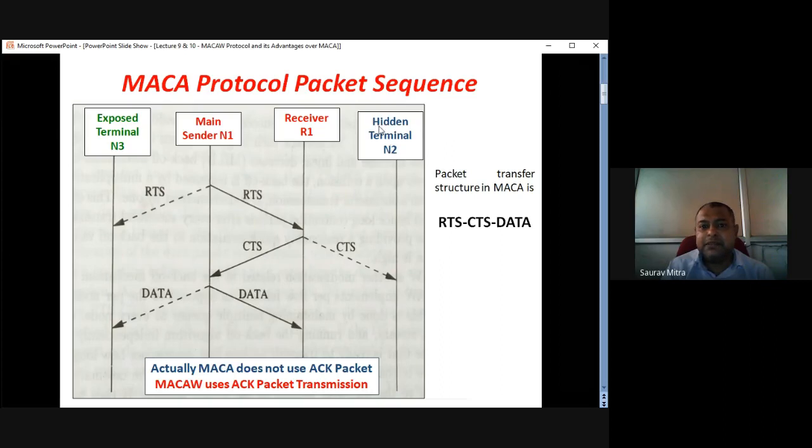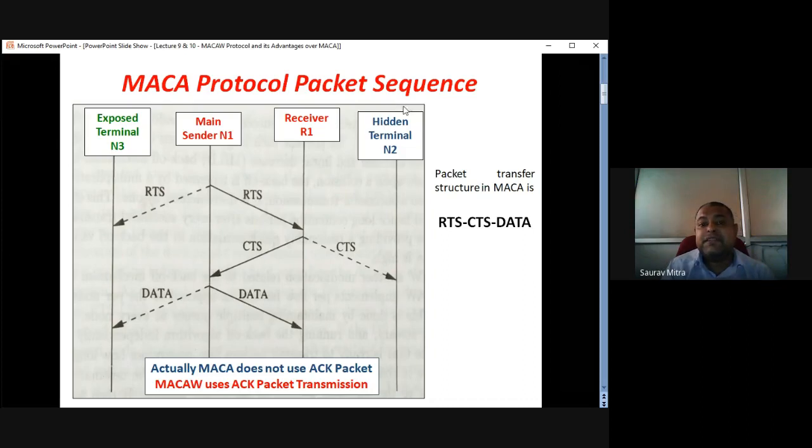So how is the hidden terminal problem solved? Why would the hidden terminal's data not disturb the N1 R1 couple? Initially N1 and R1 have become coupled through RTS and CTS packet exchange. There is no packet exchange between N2 and R1 as long as N1 R1 communication is going on.